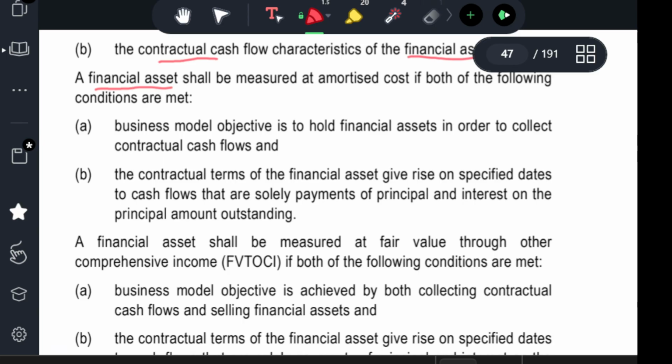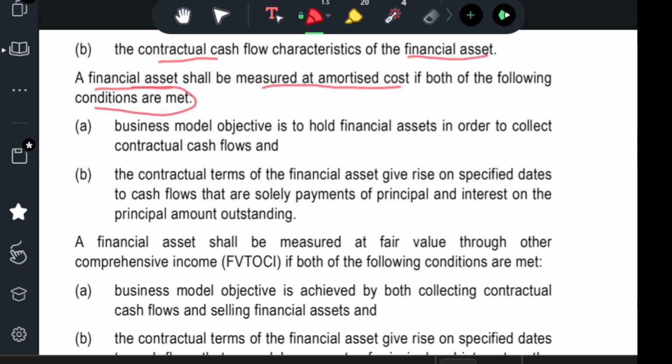The financial asset shall be measured at amortized cost if both the following conditions are met. Condition 1: the business model objective is to hold the financial asset in order to collect the contractual cash flow.